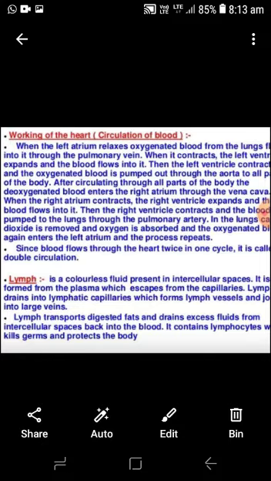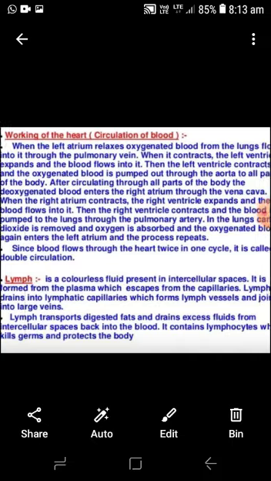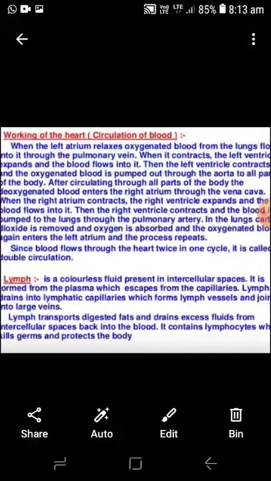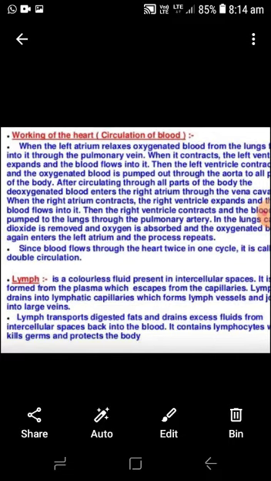After circulating through all parts of the body, the deoxygenated blood enters the right auricle through the vena cava. There are two kinds of vena cava, the superior vena cava and the inferior vena cava. The superior vena cava collects the deoxygenated blood from the upper part of our body, and the inferior vena cava collects the blood from the lower part of our body.